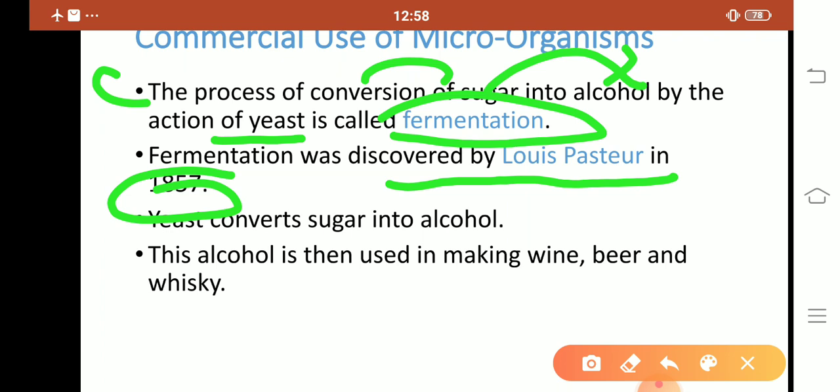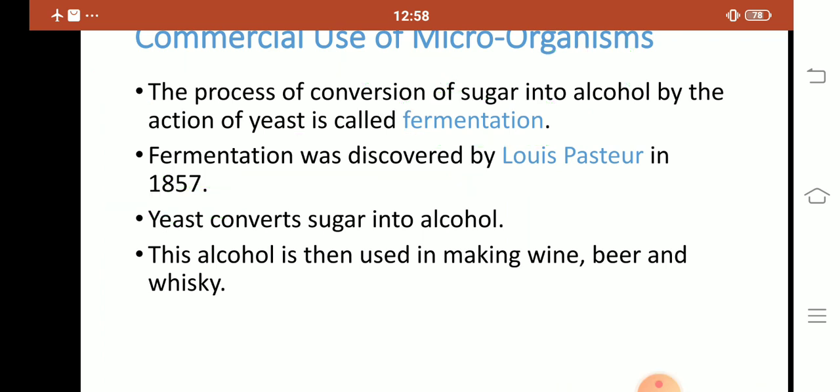Yeast is grown on natural sugar present in grain like barley, maize, rice, cane juice and fruit juice. Yeast converts sugar into alcohol. This alcohol is used for various purposes, such as making wine, beer and whiskey.